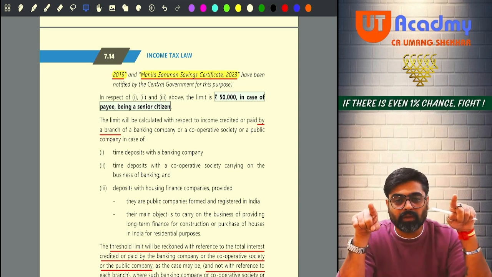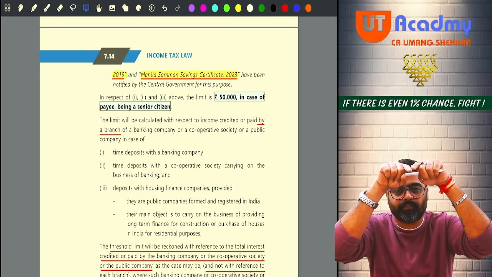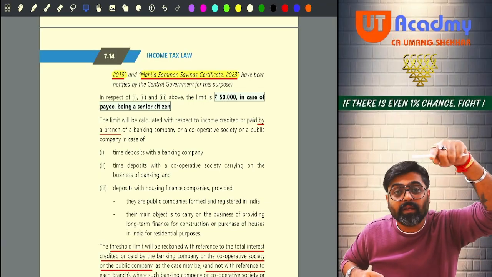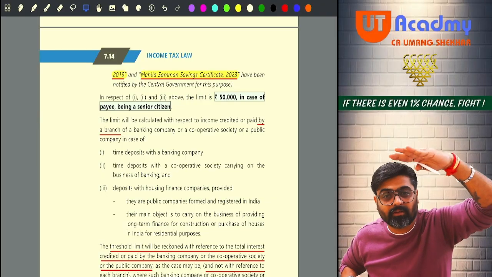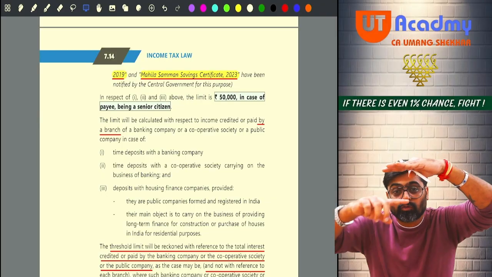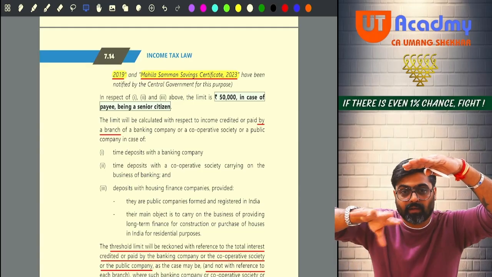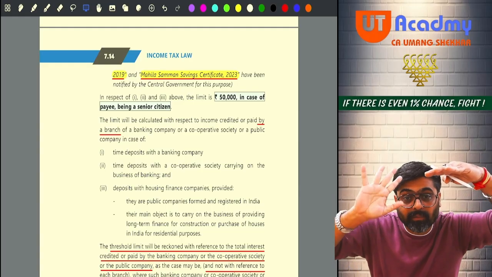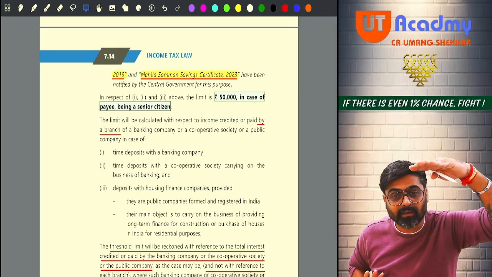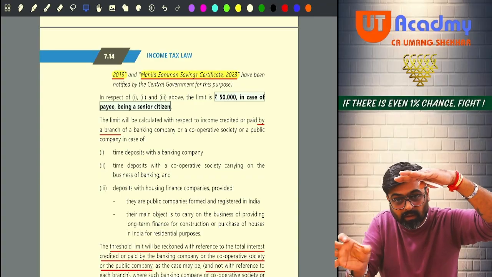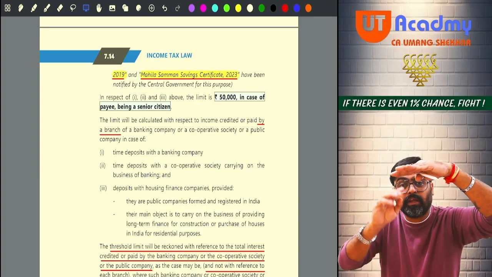But can I say both the branches are of the same bank? And this bank has adopted CBS. SBI has adopted CBS. So from all the branches taken together, whatever interest is coming, the TDS will be deducted. Now the limit of 40,000 will not be seen branch wise, it will be seen bank wise.